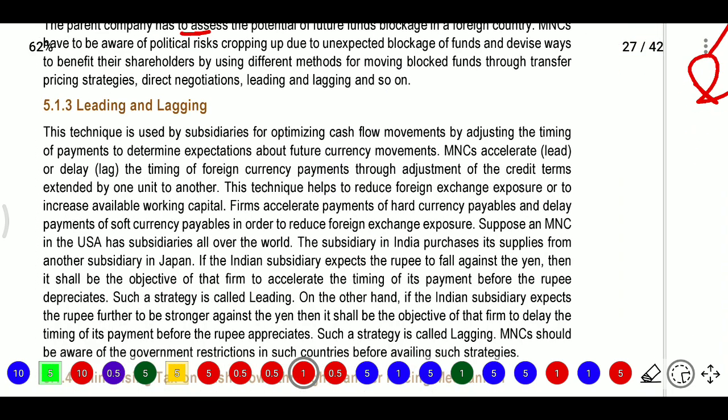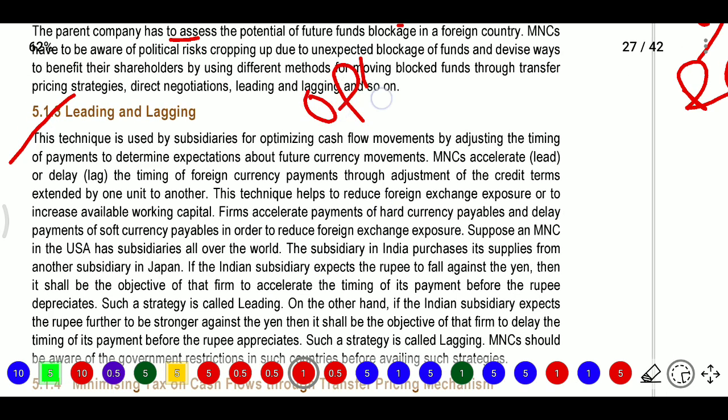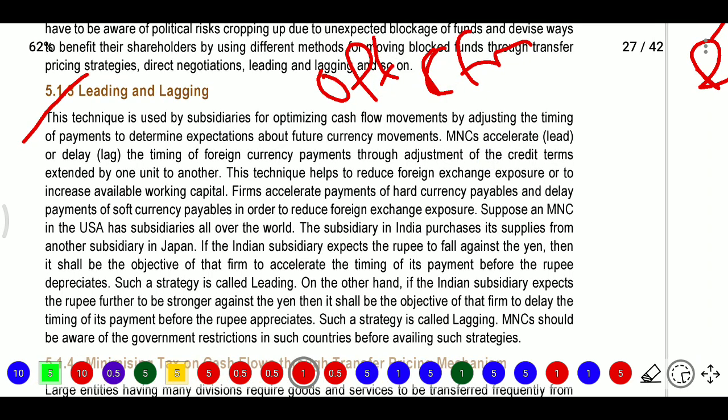Leading and lagging strategy means this technique is used by subsidiaries for optimizing the cash flow movement. They optimize cash flow movement by adjusting the timing of payments based on expectations about future currency movements. Lead means we do it in advance, and lag means we delay. It is the timing of foreign currency payments through adjustment of the credit terms.